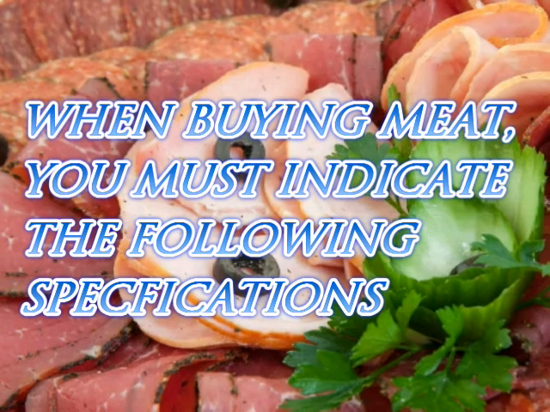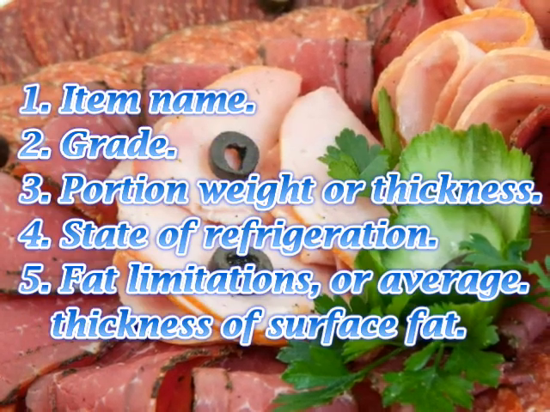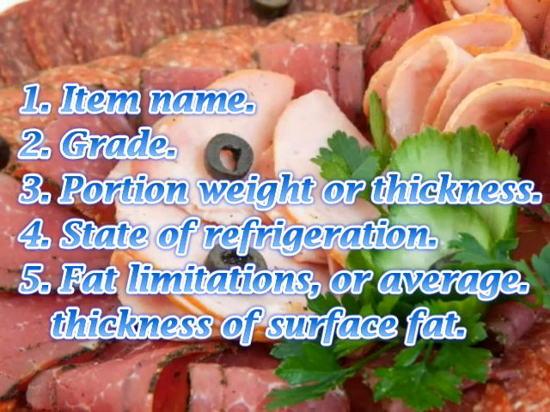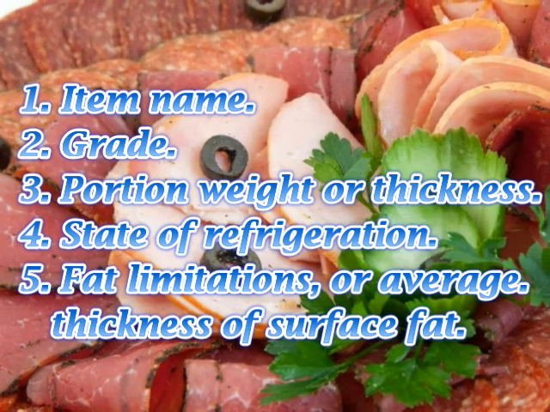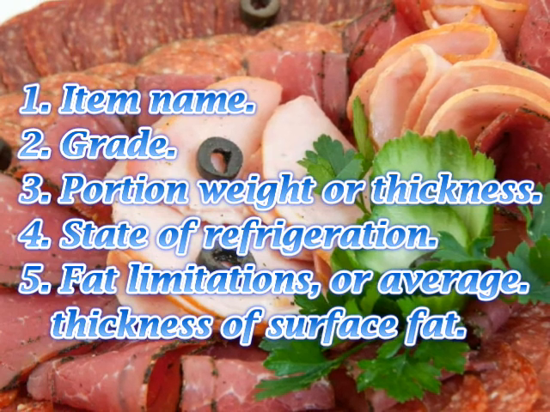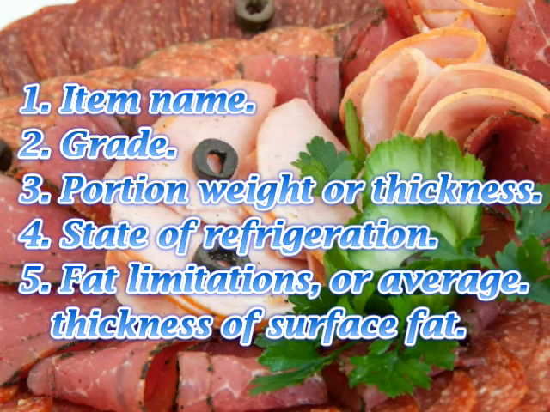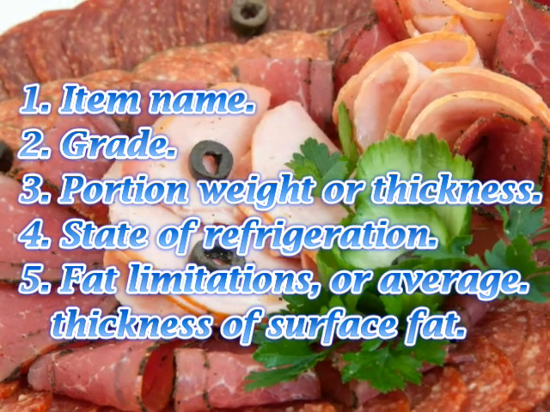When buying meat, you must indicate the following specifications. First, the item name. Example is the beef short loin, or regular. Second, the grade. Example is the US choice. Third, portion weight or thickness. Fourth, state of refrigeration, if it is chilled or frozen.